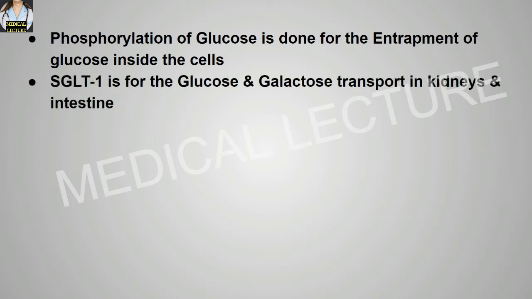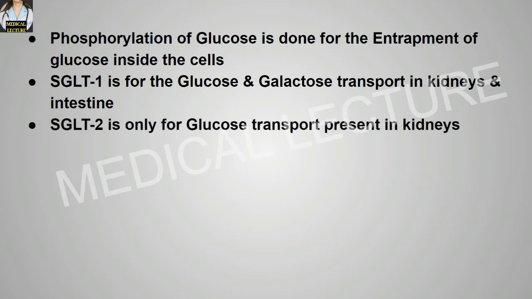SGLT1 or sodium glucose co-transporter 1 is for glucose and galactose transportation in the kidneys and the intestine. Sodium glucose co-transporter 2 is only for glucose transportation present in the kidneys.